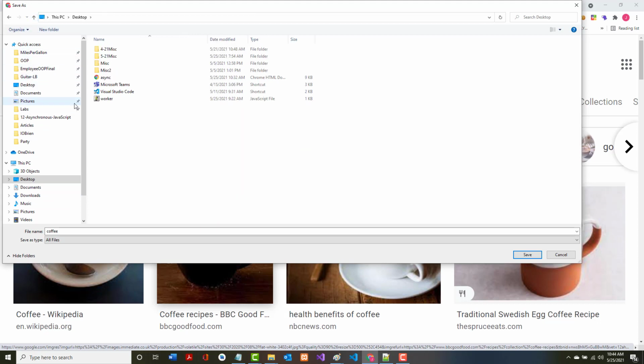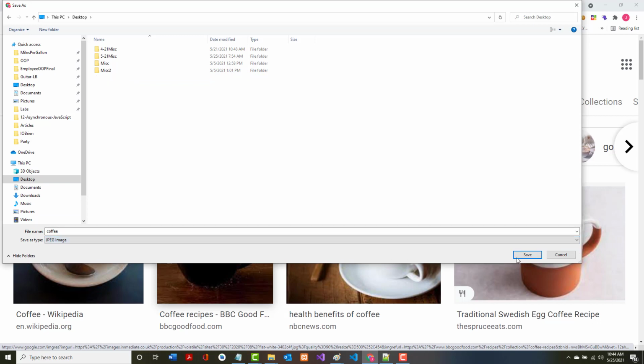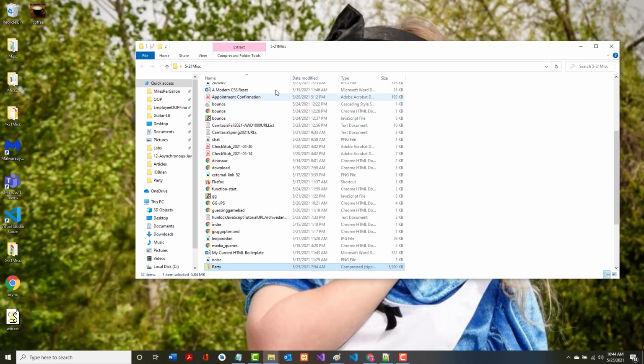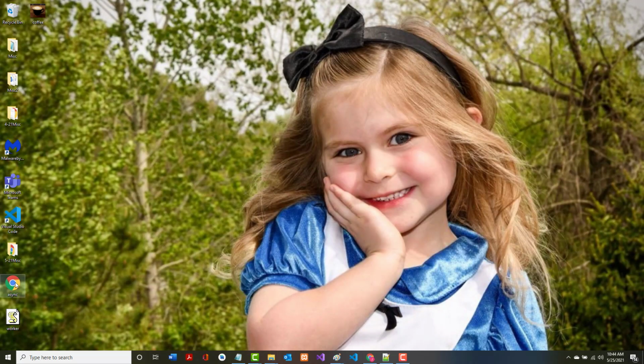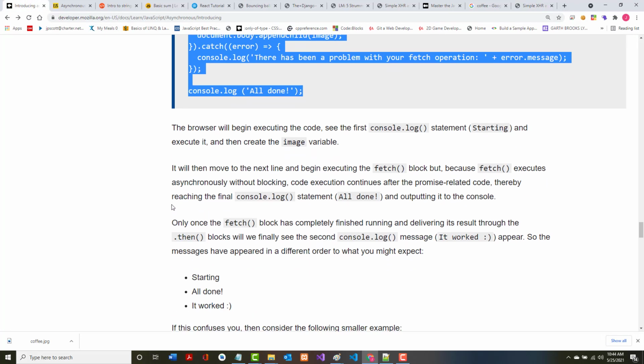And that's where I want to be in. There we go. There's our async. And there's coffee.jpg. Okay, so it should be there. And let's go and try to run this. And I'm still getting the problems with these CORS routines. All right. Hopefully this is something that's going to be resolved later.